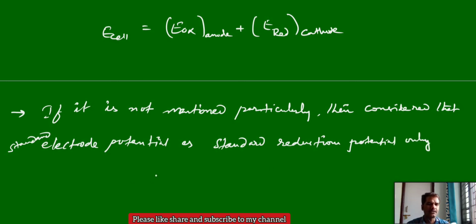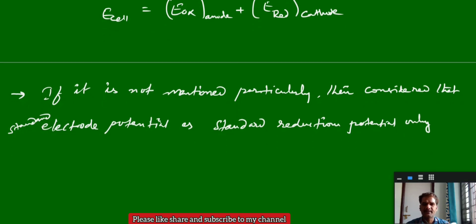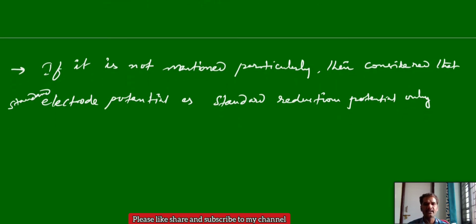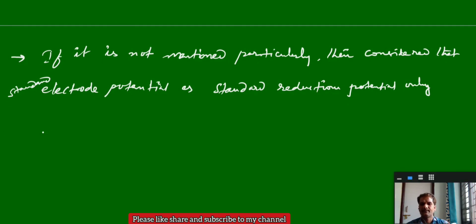If they mention specifically oxidation potential, only then go with oxidation potential. Till then, always take it as the reduction electrode potential only. This is also a very important point.